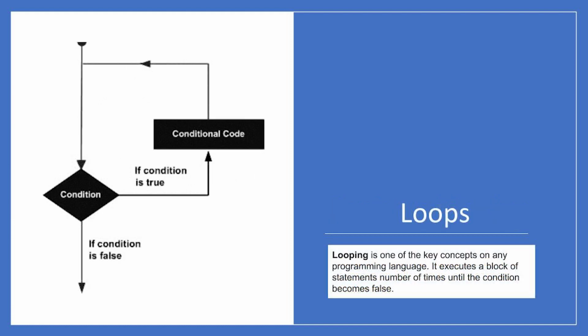Loops. Looping is one of the key concepts in any programming language. Just like the if condition, it will have a condition. If the condition results true, only then it will execute the code in it. And it will move back to the condition again and check if it is true or false. It will keep on executing conditional code as long as it is true. It will only stop when the condition results false. Otherwise, we call it an infinite loop. It stops only when we switch off the program or the machine we are executing it in.